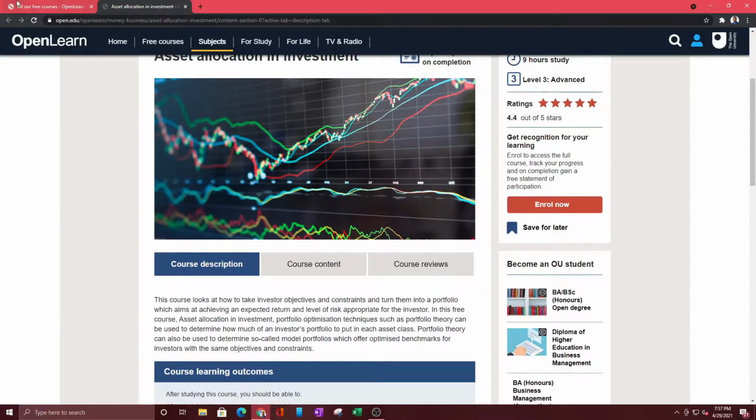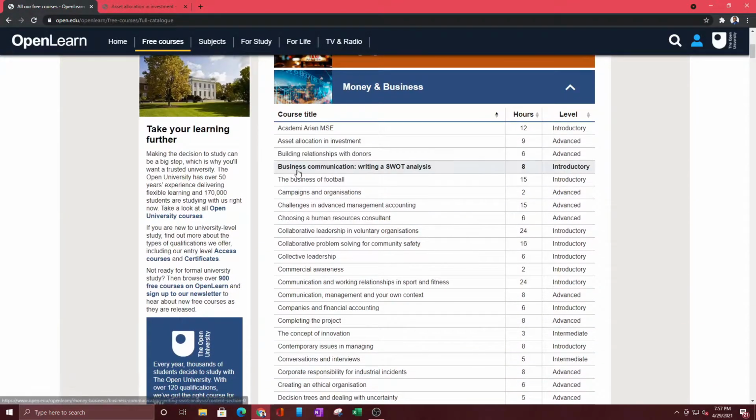But this is one of my favorite ones. So going down, you can see that we have business communication. This is actually things you learn in business school, like doing the SWOT analysis. This is something you actually have to learn in school. So if you want to refresh your mind, or if you want to learn this before you actually learn it in class, this would be a good place to start.